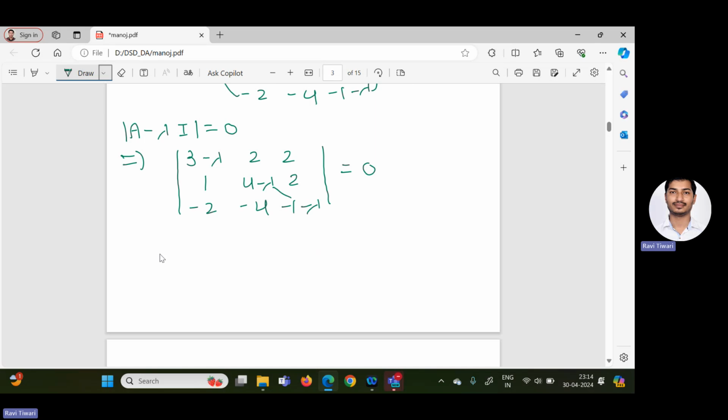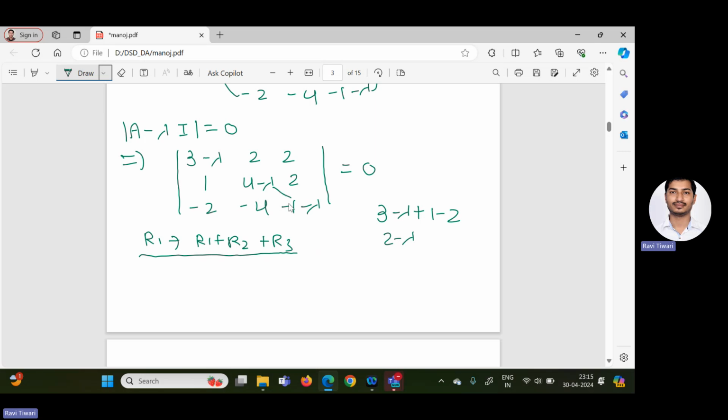So first, what can we apply? We can apply a row operation: R1 equal to R1 plus R2 plus R3. The reason we do R1 plus R2 plus R3 and not C1 plus C2 plus C3 is this. If I add 3 minus lambda, 1 and minus 2 in the first column, what do we get? 3 plus 1 is 4, minus 2, so you will get 2 minus lambda.